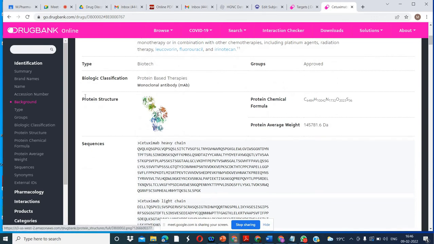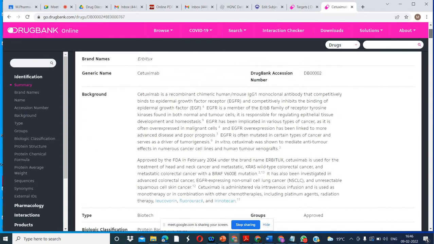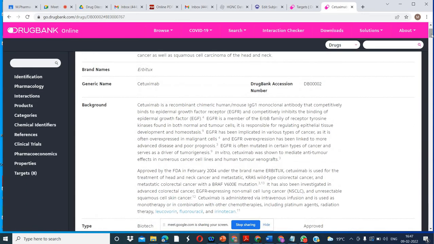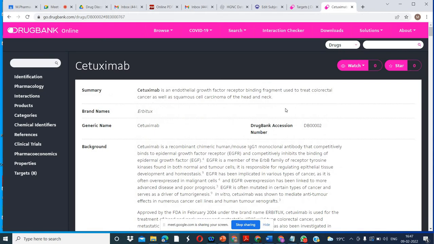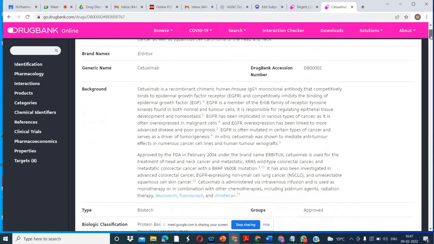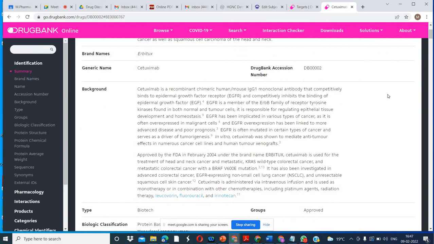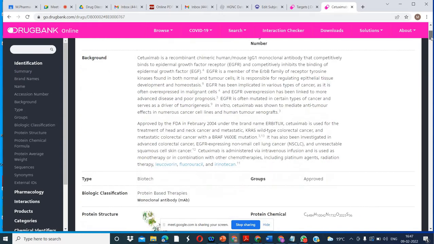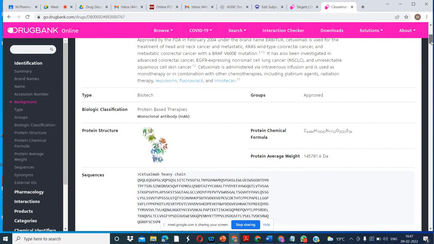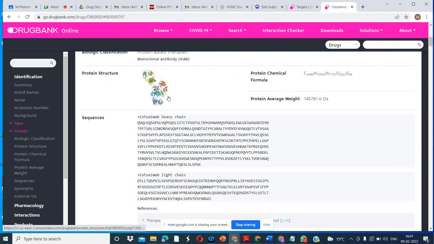The name of the drug is given here. And for the target, the background information is available here. This is the DrugBank accession number, so you should remember this to search about this drug, or you can save this. And this is the name of the protein, this is the target. Molecular weight is available here, and the sequence of the protein is available here.